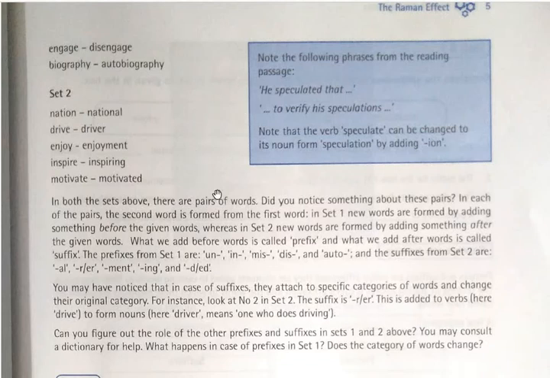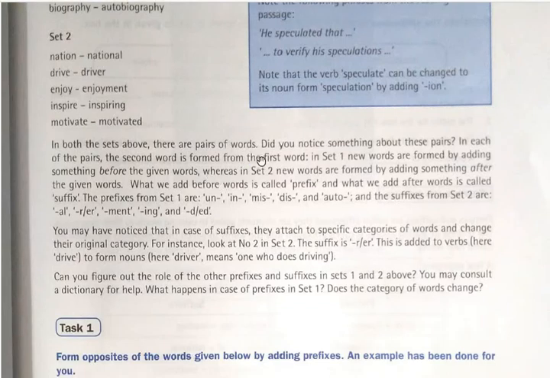Now in both the sets above there are pairs of words. Did you notice something about these pairs? In each of the pairs the second word is formed from the first word. In set 1, new words are formed by adding something before the given words, whereas in set 2, new words are formed by adding something after the given words.